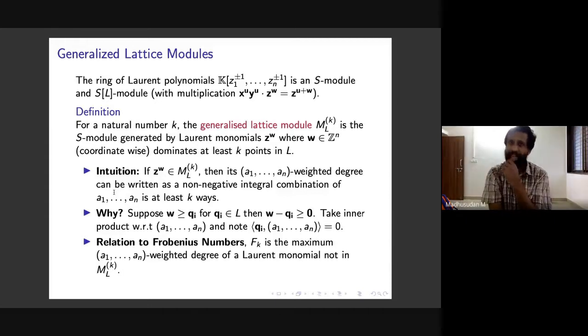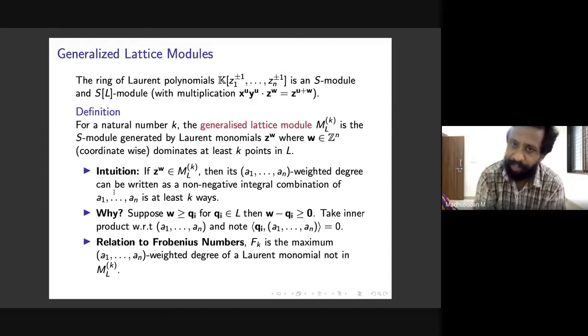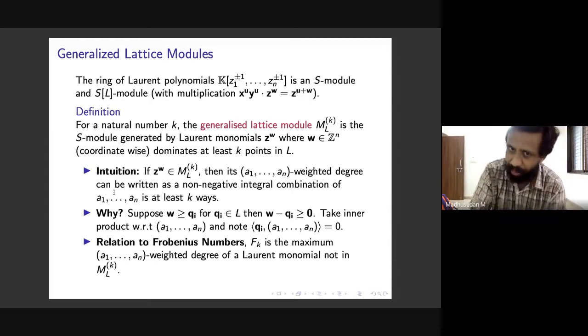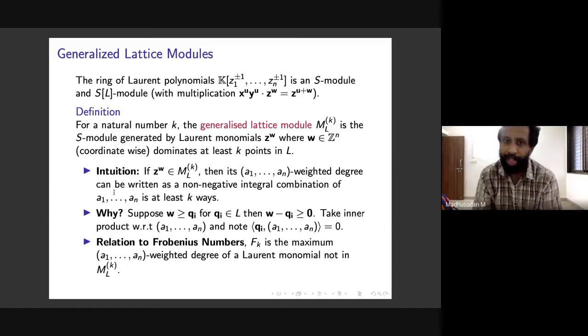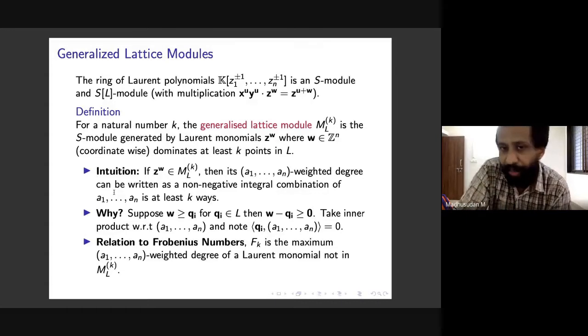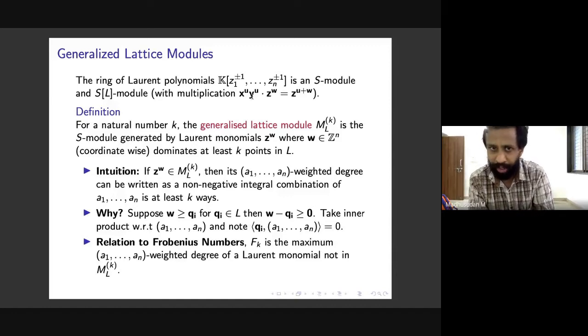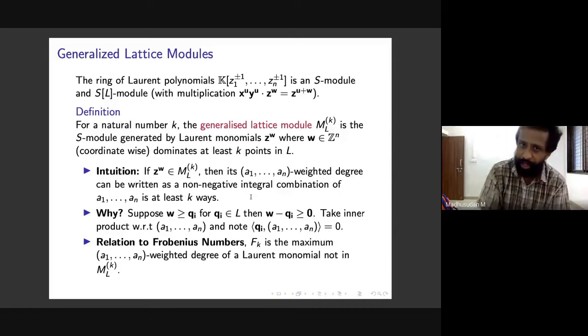And when we say dominate, what does that mean? We say that one point dominates another if every coordinate of this point is greater than or equal to the corresponding coordinate in the other. This is what is called coordinate-wise domination. In other words, their difference is a vector with non-negative coordinates. And so naturally, this MLK is a submodule of the Laurent polynomial ring as an SL module, if you want.